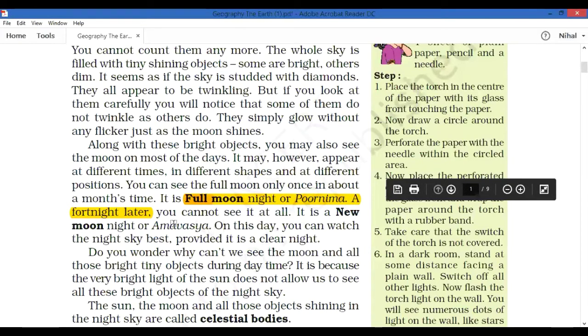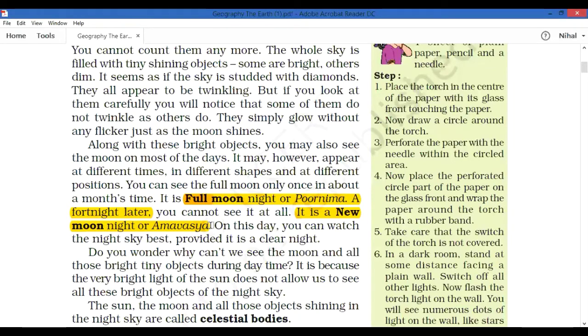After 14 days, that is given here as a fortnight later, we couldn't see the moon in the night sky. Then it is said to be new moon night or Amavasya. When there is no moon in the night sky, it is said to be new moon or Amavasya.